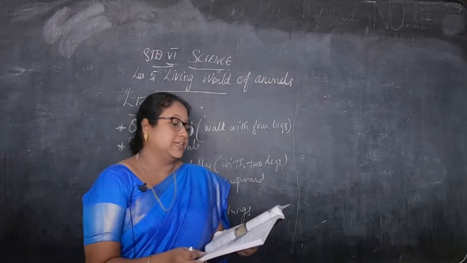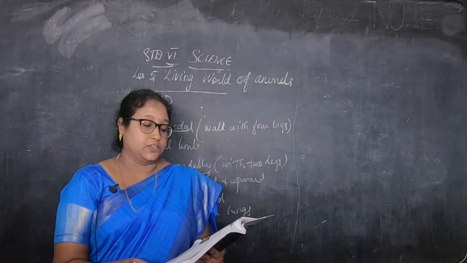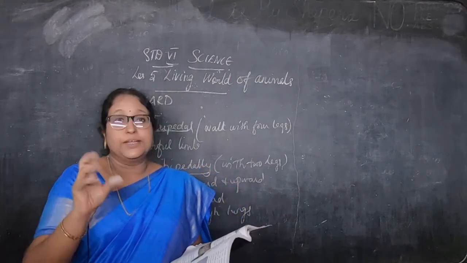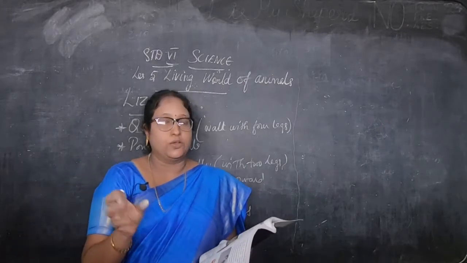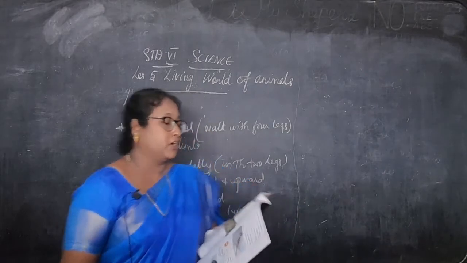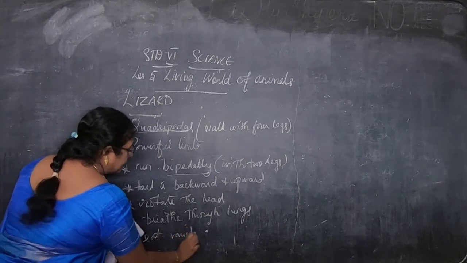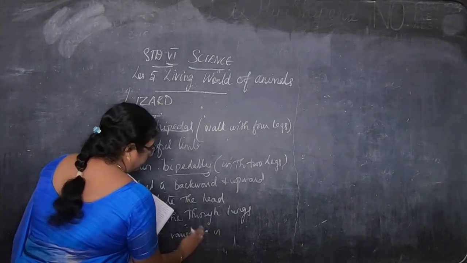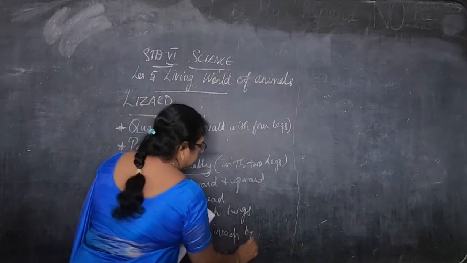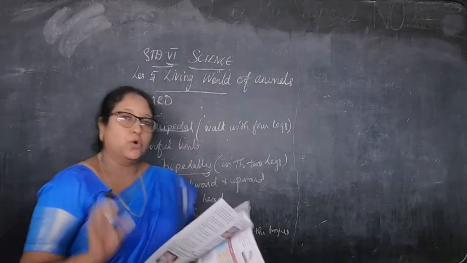Then most lizards eat a variety of insects like mosquitoes and cockroaches, with sharp projections on the tongue, adapted for grabbing and holding. Grabbing means snatching. So they eat a variety of insects by the tongue. That's sharp projections on the tongue for grabbing and holding.